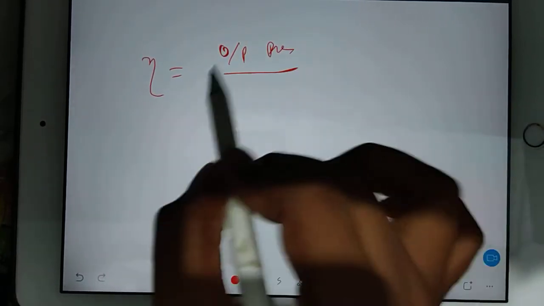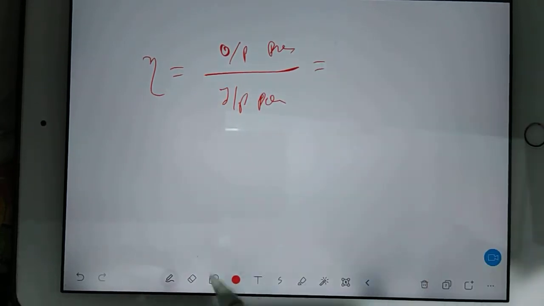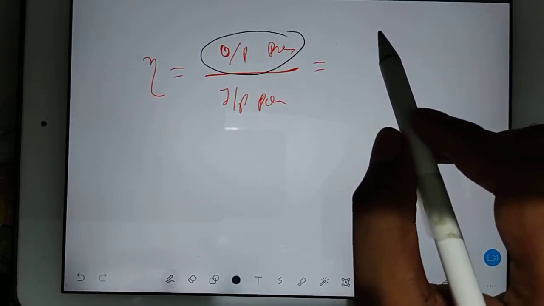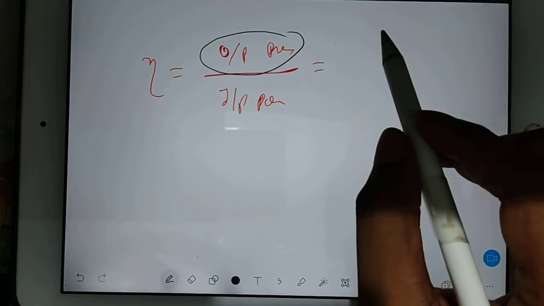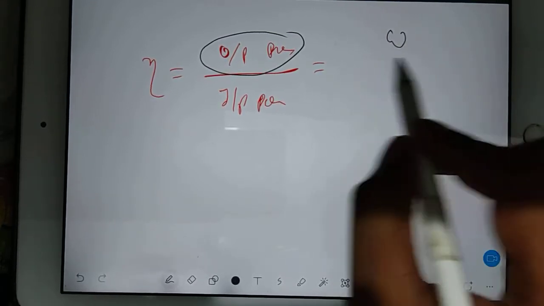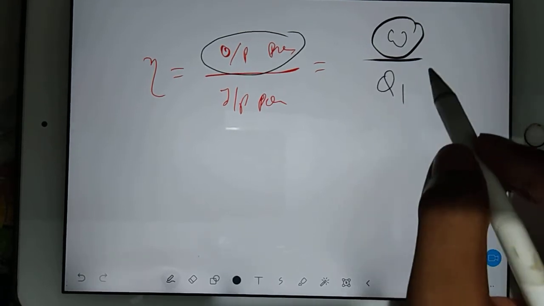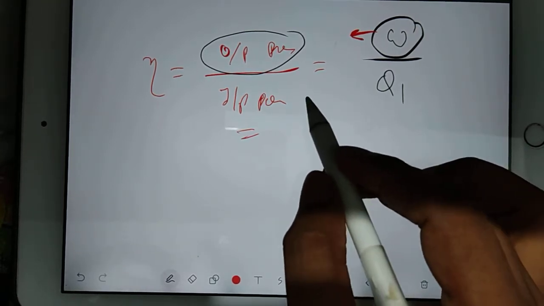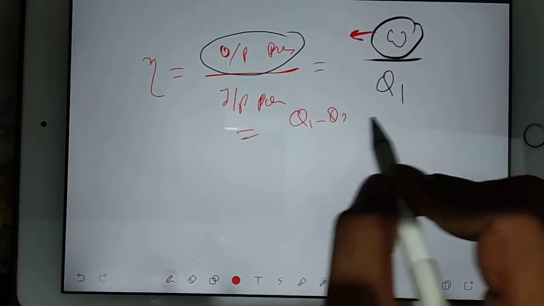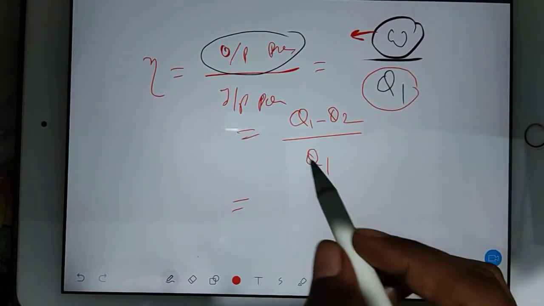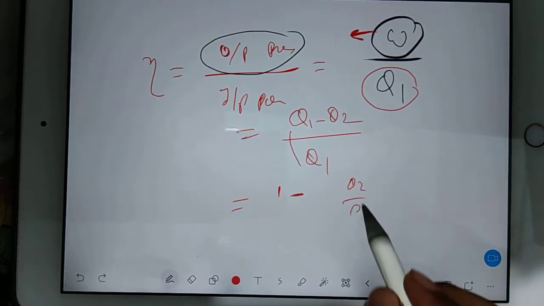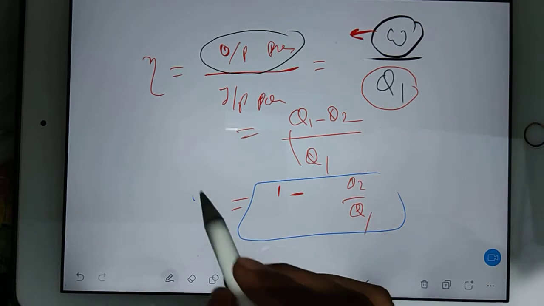So your efficiency, if you are writing as output power divided by input power, now you have to understand what is your output. In case of heat engine, what is your output? What do you want? That is your output. You want work, so work is your output. To generate this work, what you are supplying? Q1 you are supplying, so Q1 is your input. So this work I can write in terms of Q1 and Q2, so that is Q1 minus Q2. This Q1 I will just write as it is. So you can cancel this. So 1 minus Q2 by Q1. So this became your basic equation for the efficiency of heat engine.